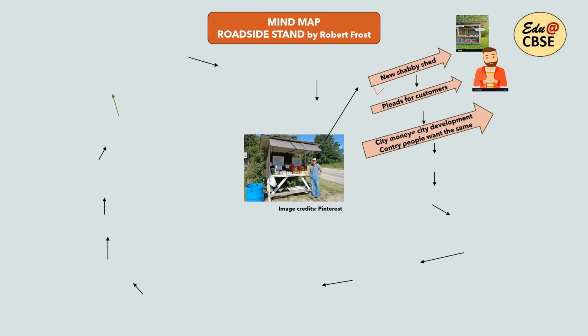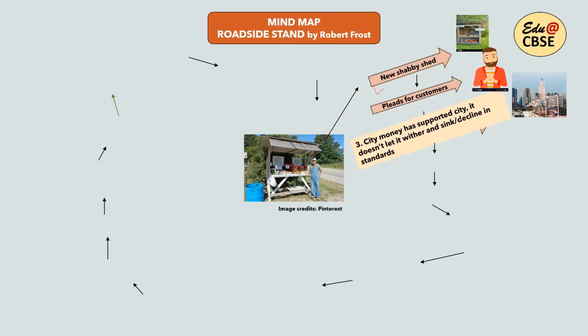The city money, now why do they want that? Because city money is equivalent to city development, and the country people also want the same. The poet tells us that this country has always been ignored by the city. Whatever kind of development is there in the city doesn't reach the countryside. So these people feel that city money is leading to the city's development, and they also want the same kind of money for the development of the village. City money has supported the city. It doesn't let it wither and sink or decline in standards, and these people also want the same.